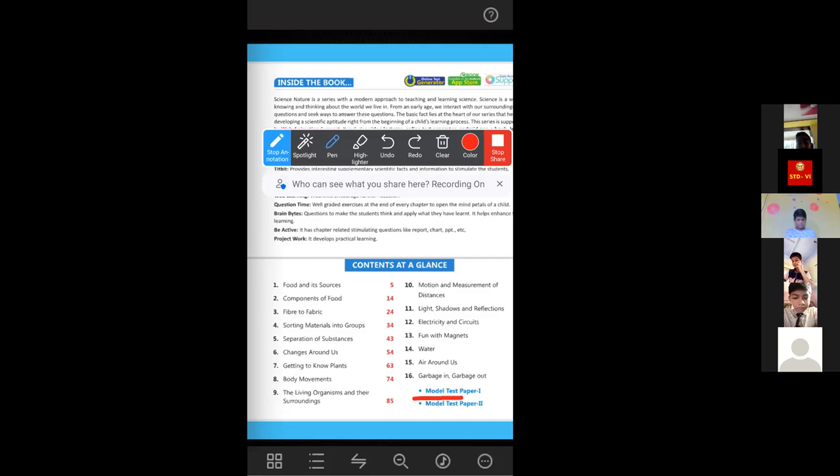The questions that are there in model test paper 1 from these chapters, they will come. Not the other chapters' questions, but the questions from chapters 3, 4, 5, 6, 7 will come from model test paper 1 also. Okay, so I hope you all have noted.